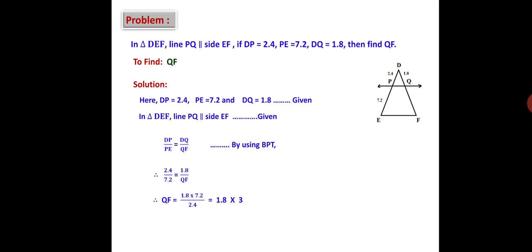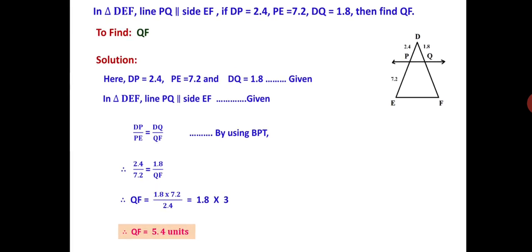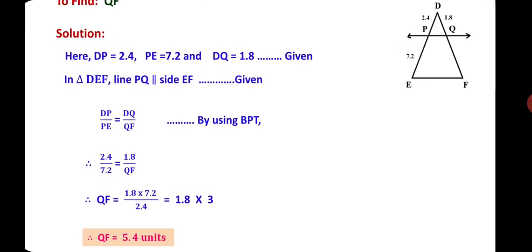By cross multiplication, you will get the next step. QF is equal to 1.8 into 7.2 divided by 2.4, which will be 1.8 into 3. So, after simplification, you are getting the result QF is equal to 5.4.